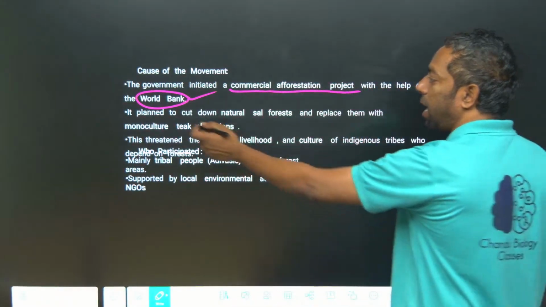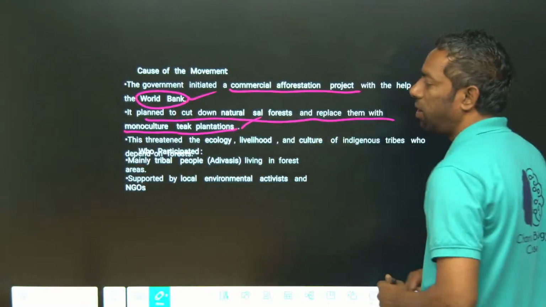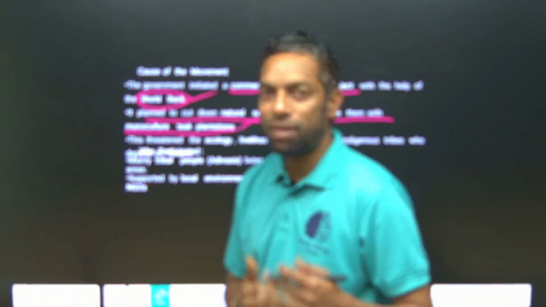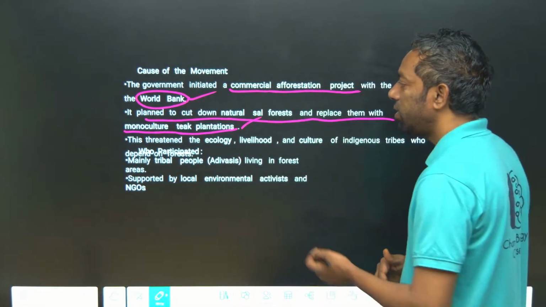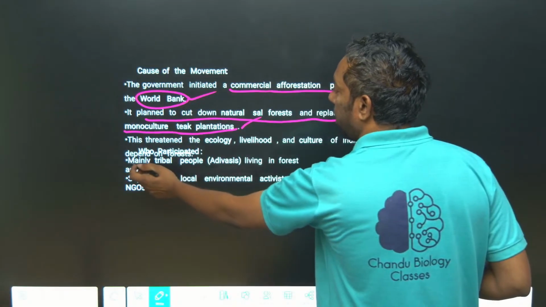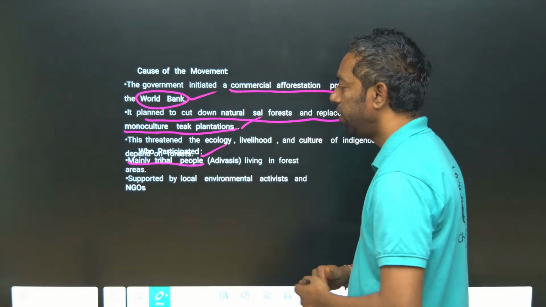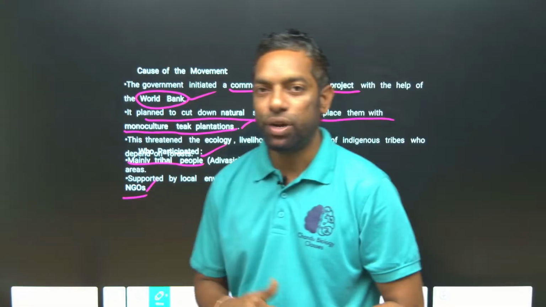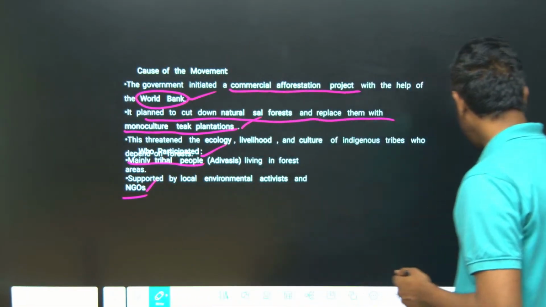It was planned to cut down the natural sal forest and replace it with monoculture teak plantation. Teak does not support other plants associated with it. It was mainly the tribal people, the Adivasis, who fought, and they were supported by some NGOs. This is the Jangal Bachao movement.